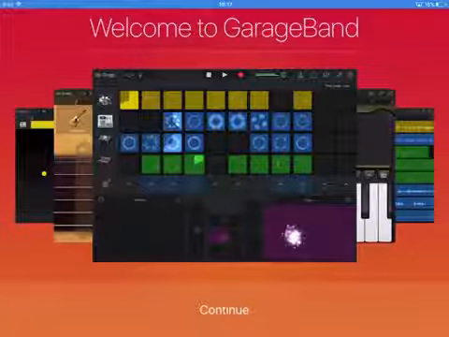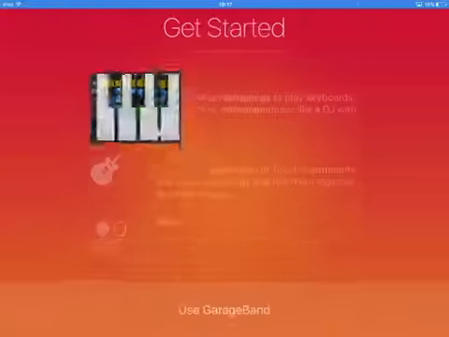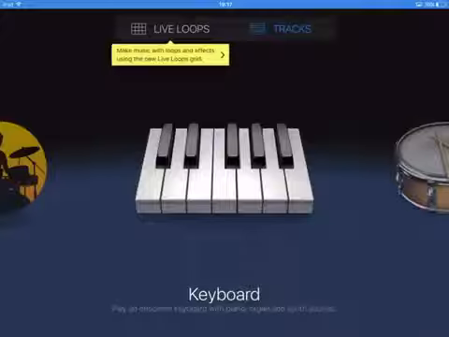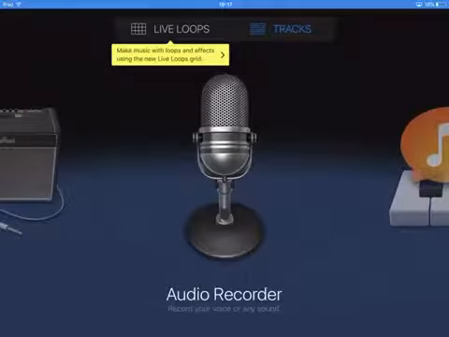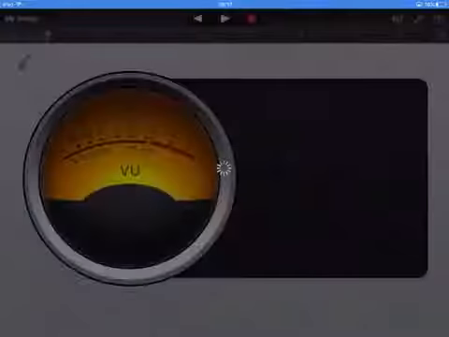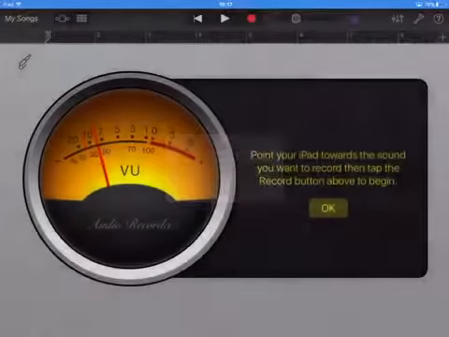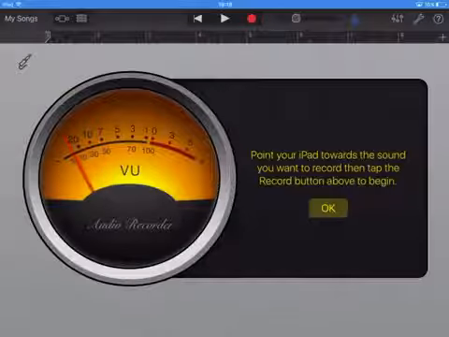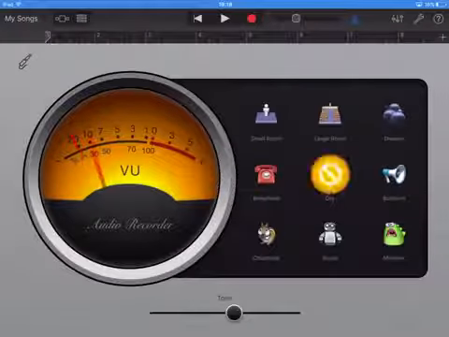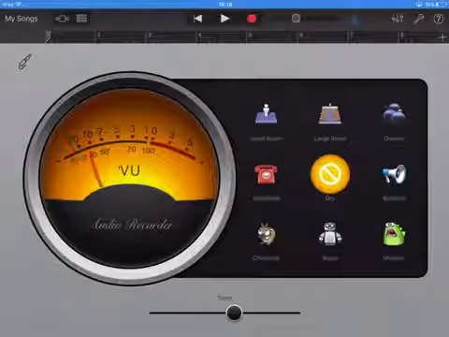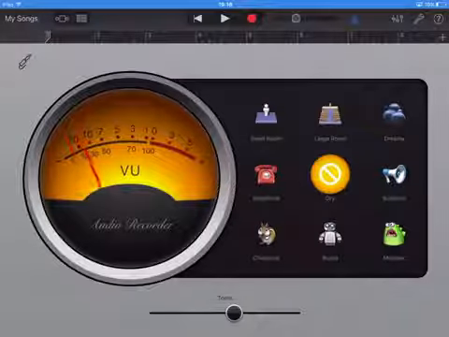Okay, when it's downloaded, you'll press continue, press use GarageBand. Then you'll go to audio recorder. Well, you can use your iTunes or you can just record it, so you press OK. I'll just keep it dry. Keep the tone how it is.